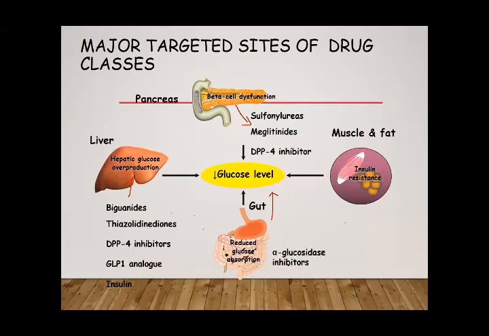And then alpha glucosidase inhibitors, which inhibit the absorption of glucose from the stomach, and thiazolidinediones and biguanides, they decrease insulin resistance and increase utilization of glucose by the muscles, adipose tissues, etc.